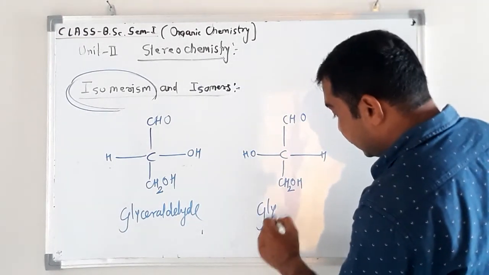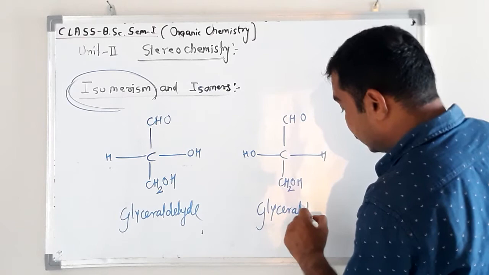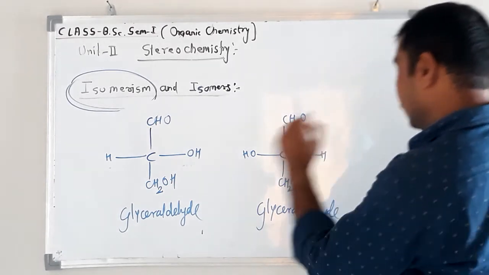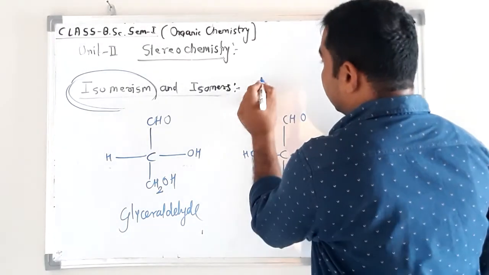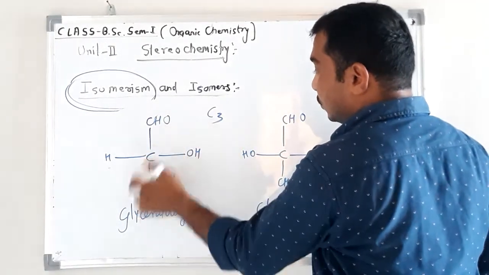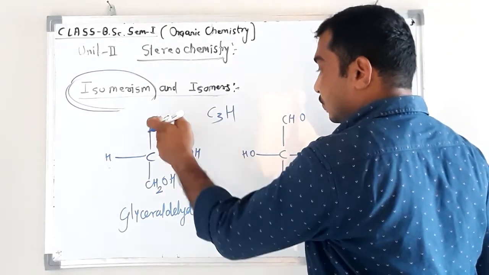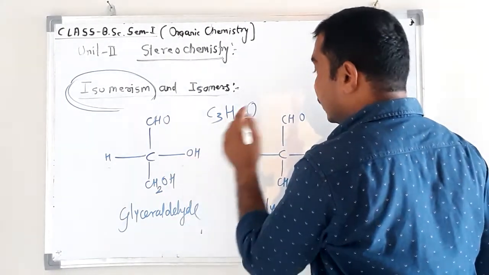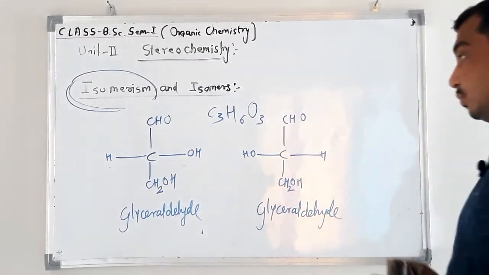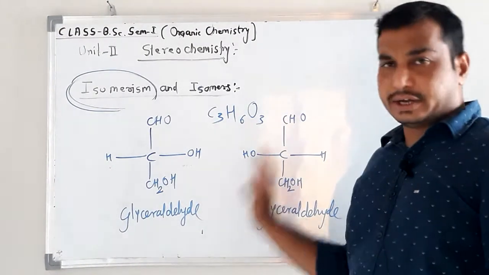Okay, molecular formula C3H6O3. This is the molecular formula. Both these compounds are glyceraldehyde.